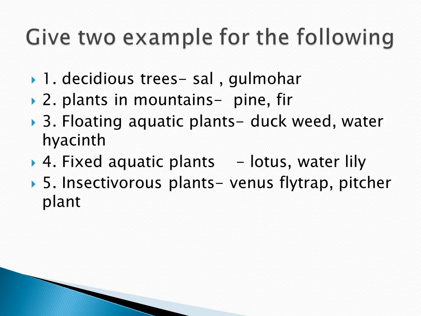First one is duckweed and second one is water hyacinth. Fourth one, fixed aquatic plants. First one is lotus and second one water lily. Fifth one, insectivorous plants. First option, Venus flytrap and second one, pitcher plant.